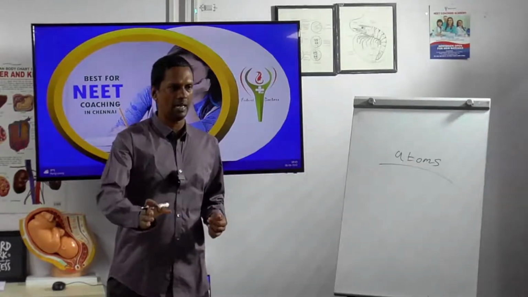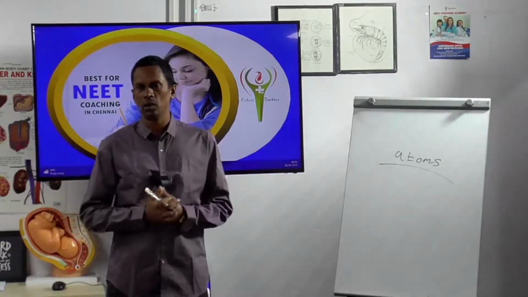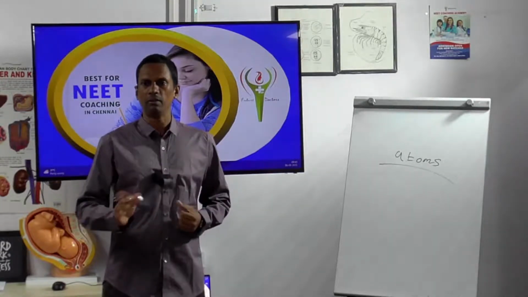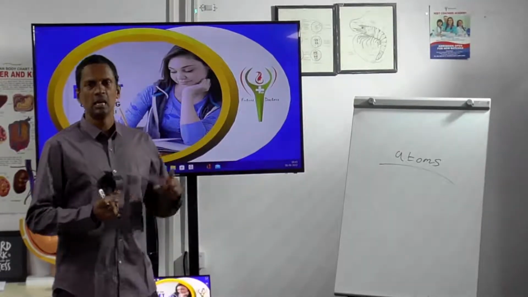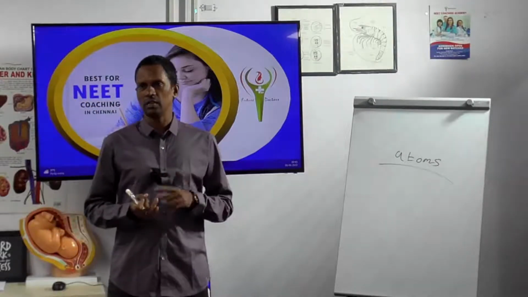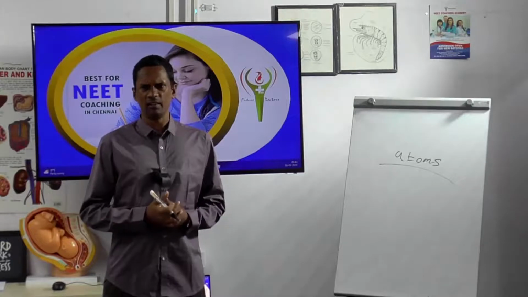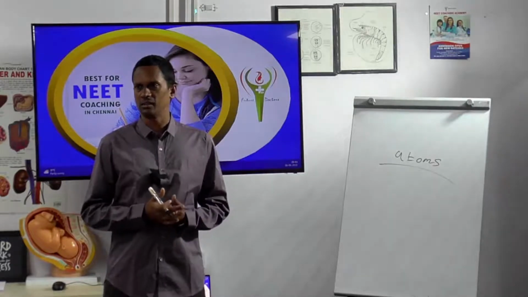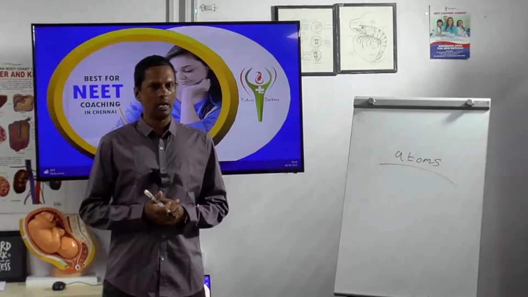But if I take a radioactive element, that will give rise to alpha, beta, gamma. Alpha is positive charge, beta is negative charge, gamma is neutral. Neutral means zero, it has no charge. This we already discussed in many classes, repeatedly.